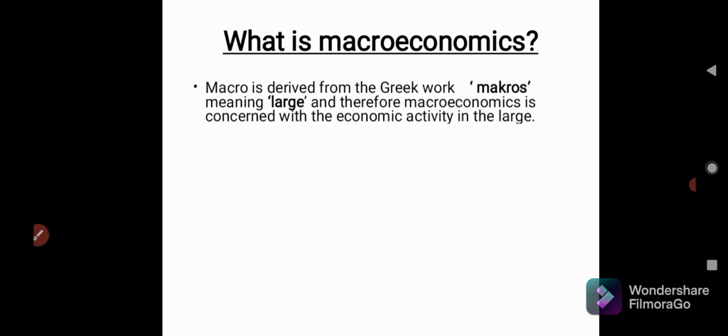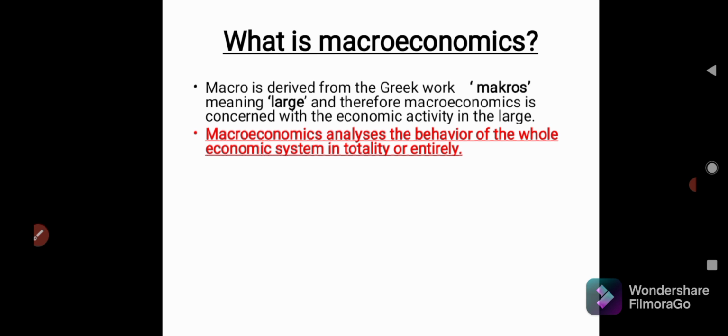Let us understand what macroeconomics is. It is a Greek word. Macros means large. Therefore, macroeconomics is concerned with economic activity in large, that is, in the whole totality. It analyzes the behavior of the whole economic system in totality. What was happening in microeconomics? We studied the behavior of consumer, producer, and the market, right? But in macroeconomics, we study the behavior of the entire economic system, the whole of the economic unit.